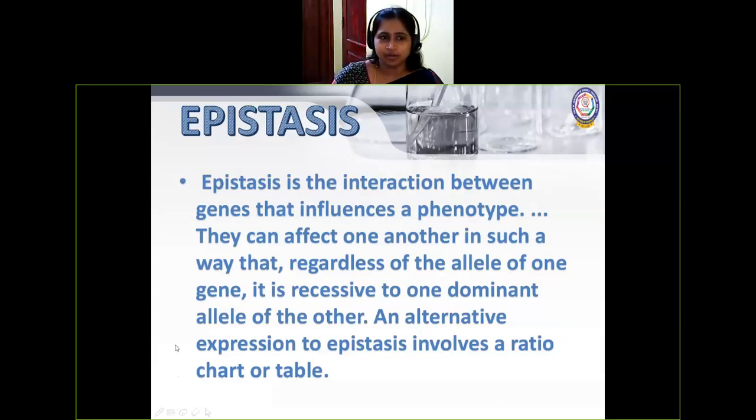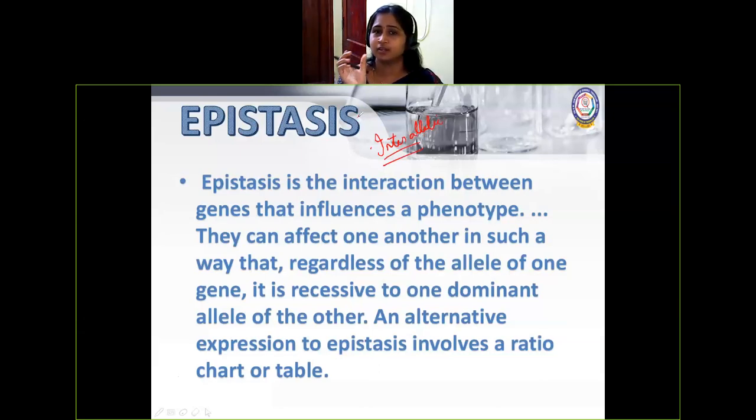So I'll write here what it is. This is inter, between two. Interallelic, between two different alleles. That is epistasis. There, intra, between the same.